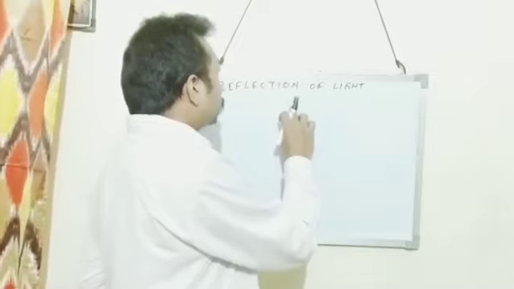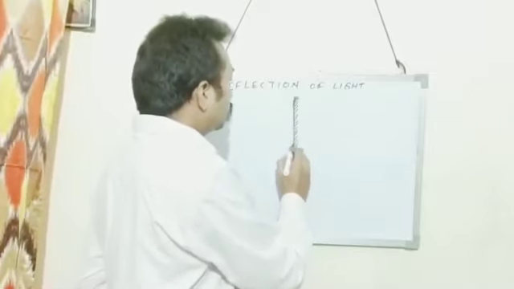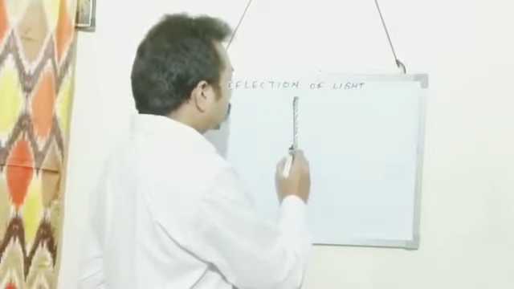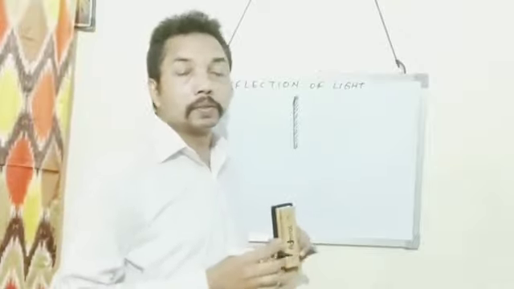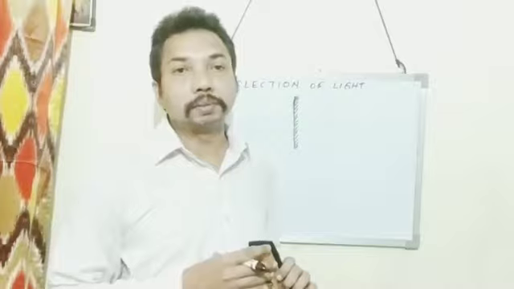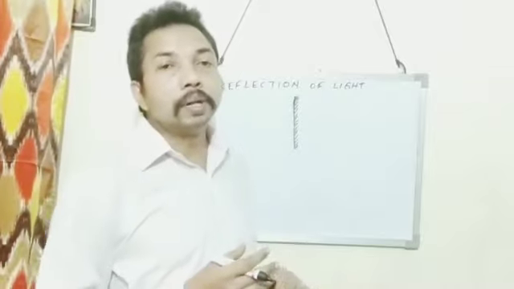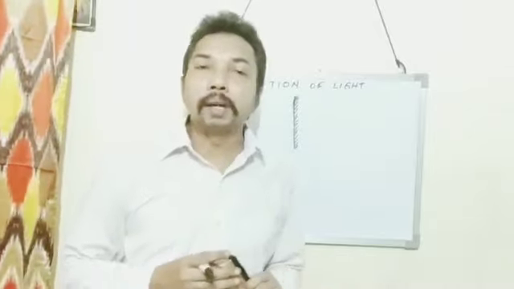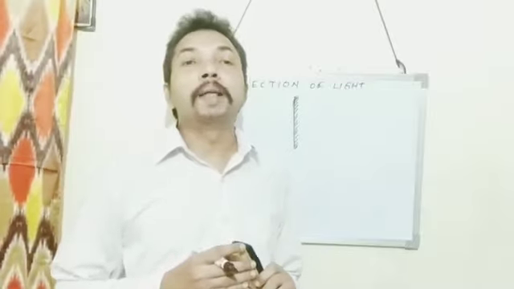Then the other surface is polished, the surface which is not silvered. So this way we make a plain mirror.